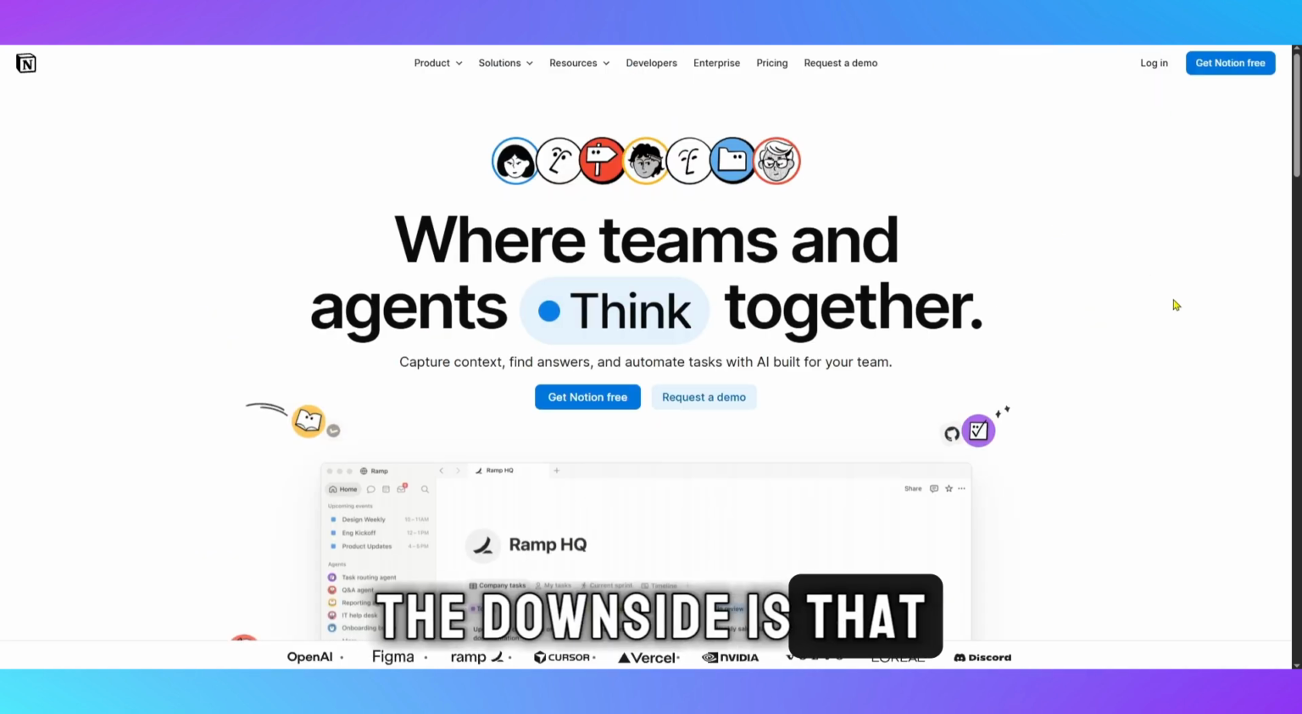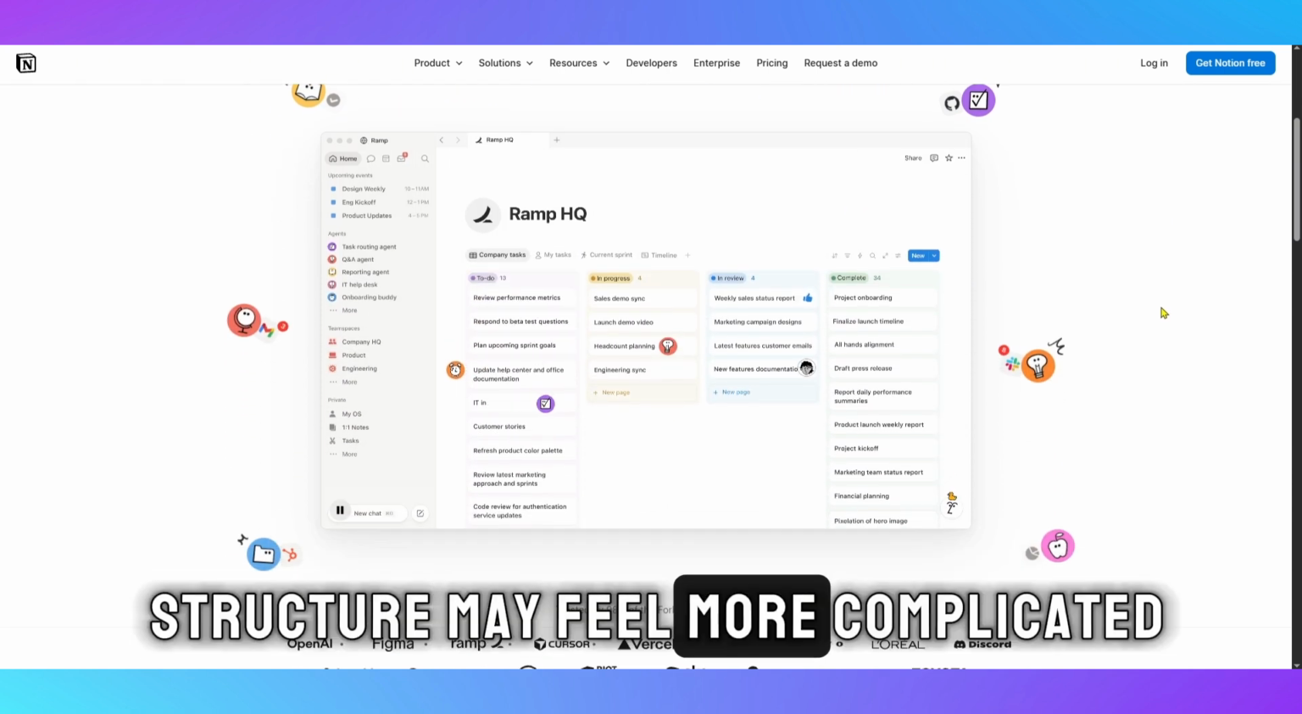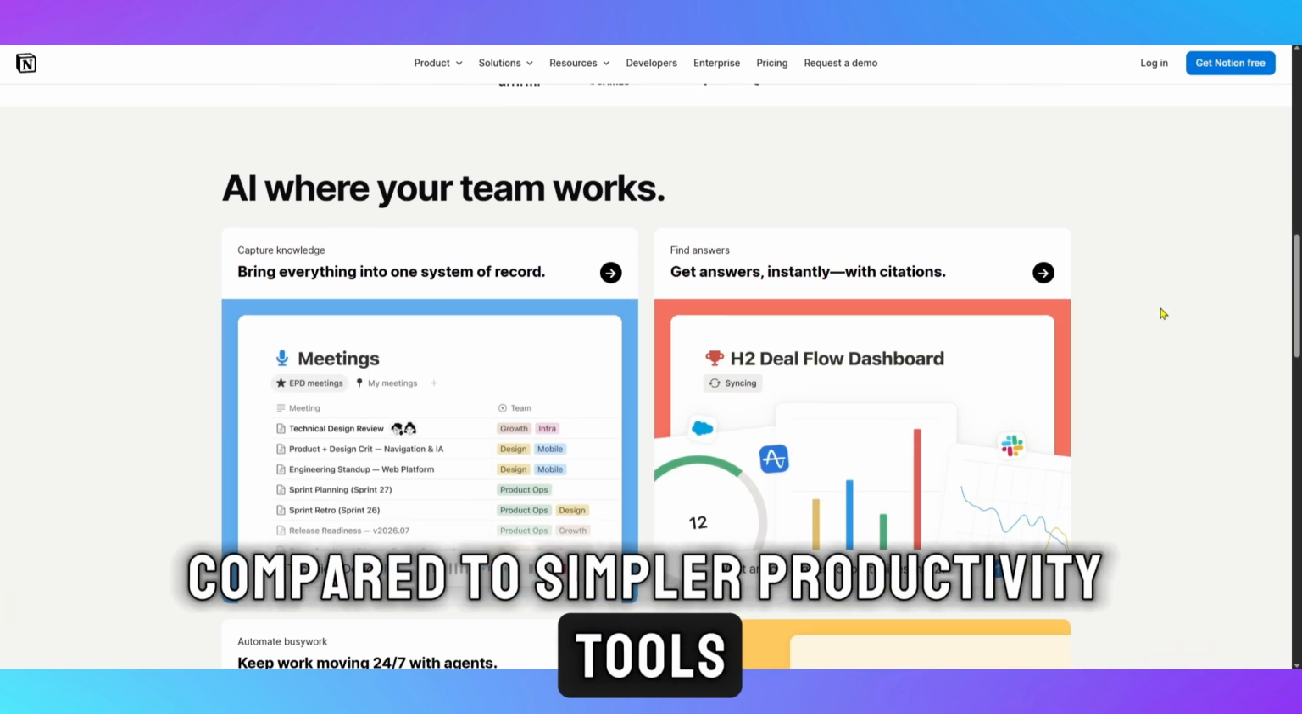The downside is that it can take some time to understand. For beginners, the database structure may feel more complicated compared to simpler productivity tools.